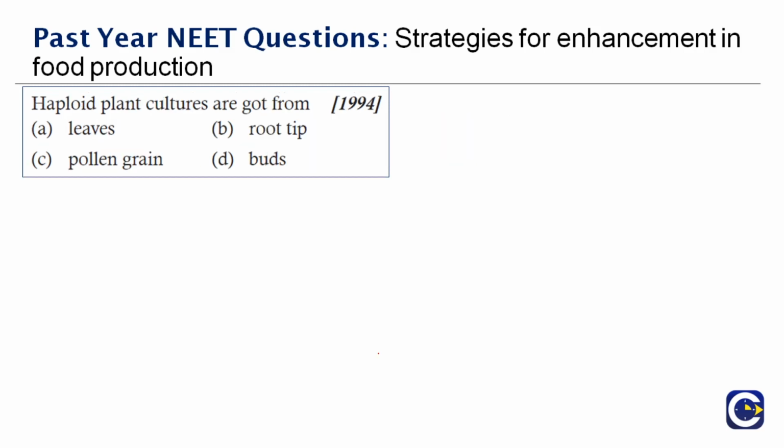Next question here. Haploid plant cultures are got from dash. So where do you think you'll get this from? It's obviously not the leaves or root tips, and it should be either pollen grains or buds. All others are diploid.